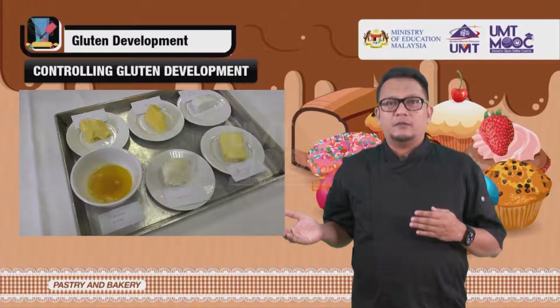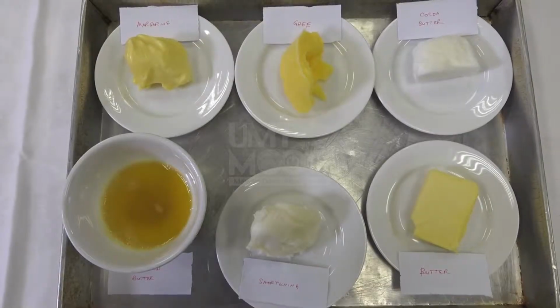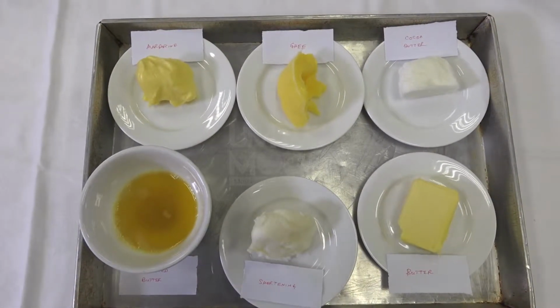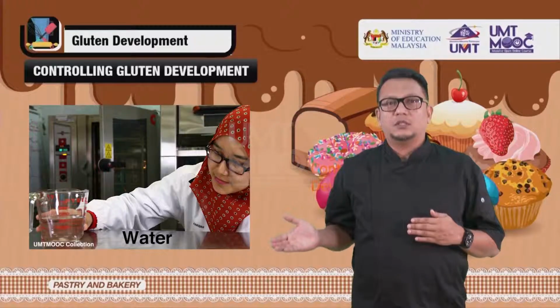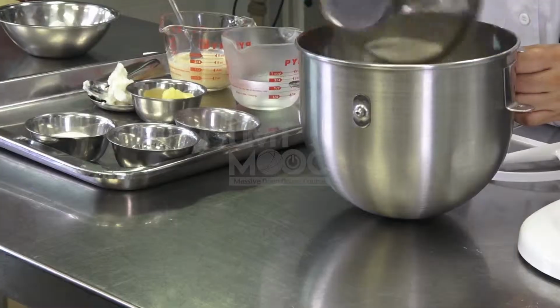Fat and other tenderizers. Any fat used in baking is called shortening because it shortens the gluten strength. Water, mixing method.